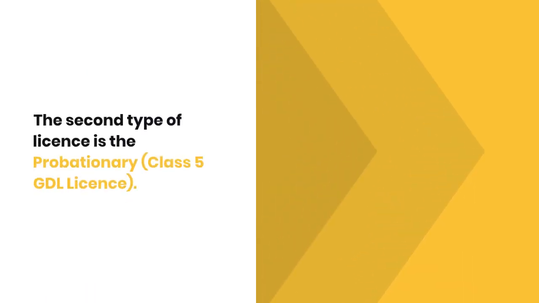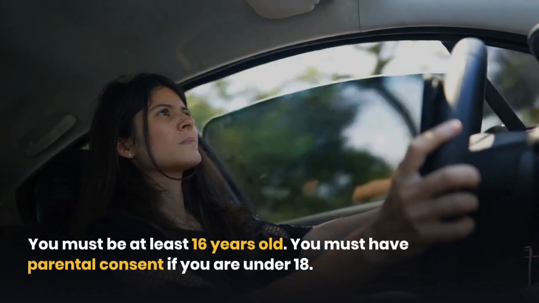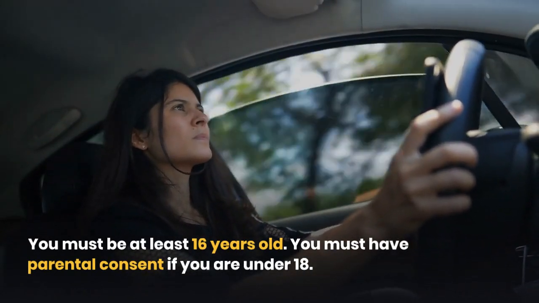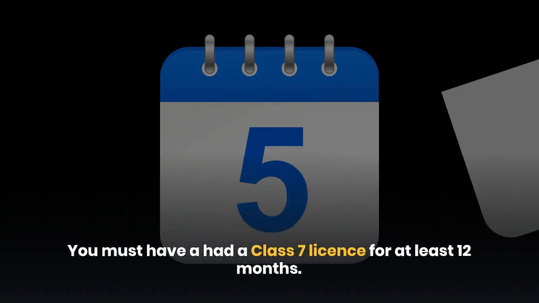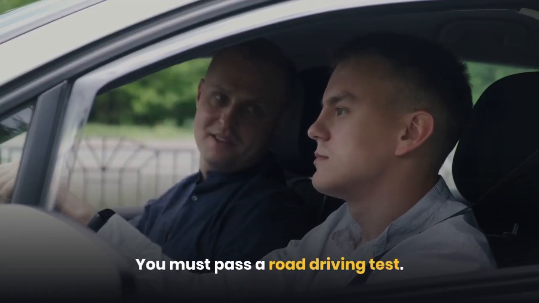The second type of license is the probationary, Class 5 GDL license. You must be at least 16 years old. You must have parental consent if you are under 18. You must have had a Class 7 license for at least 12 months. You must pass a road driving test.